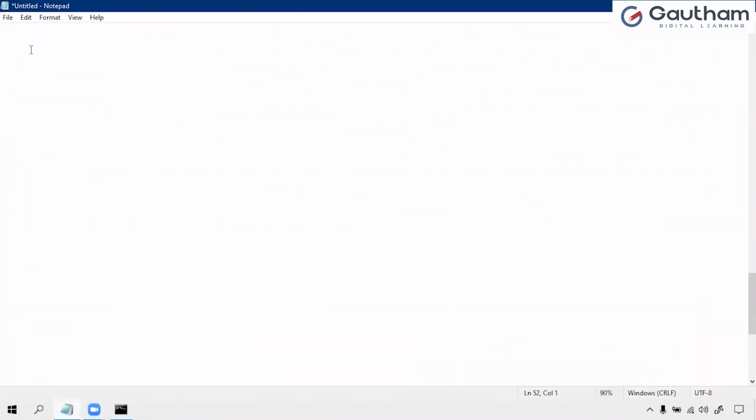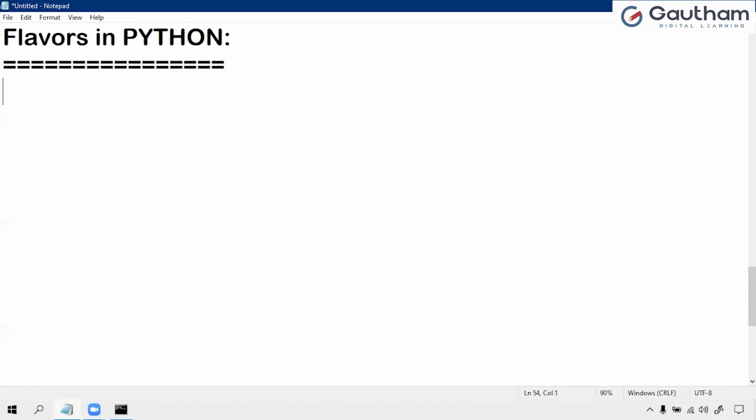To utilize the portable feature, what flavors do we have here? We have some flavors, and based on these flavors we can utilize the portable feature. CPython is one of the flavors in Python. CPython is the standard flavor of Python, so it can be used to work with C language applications, right?